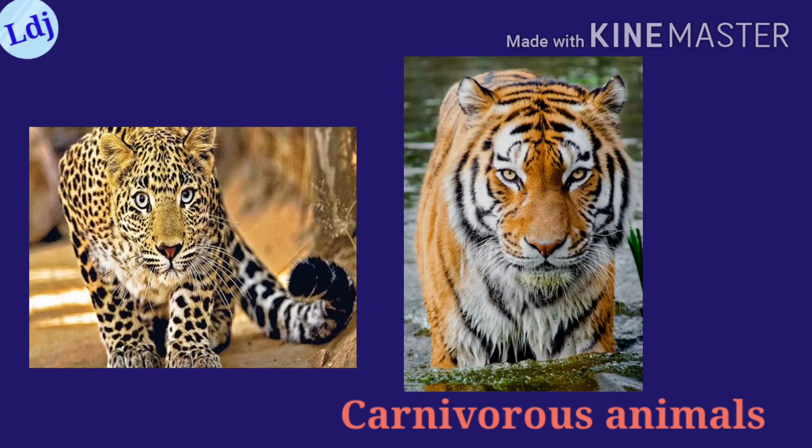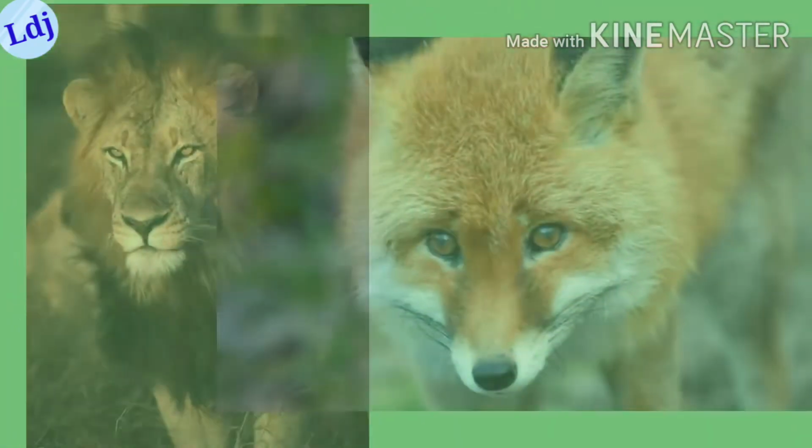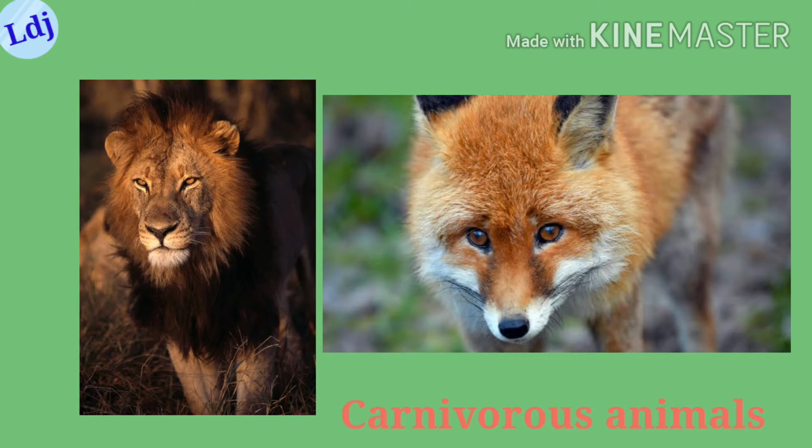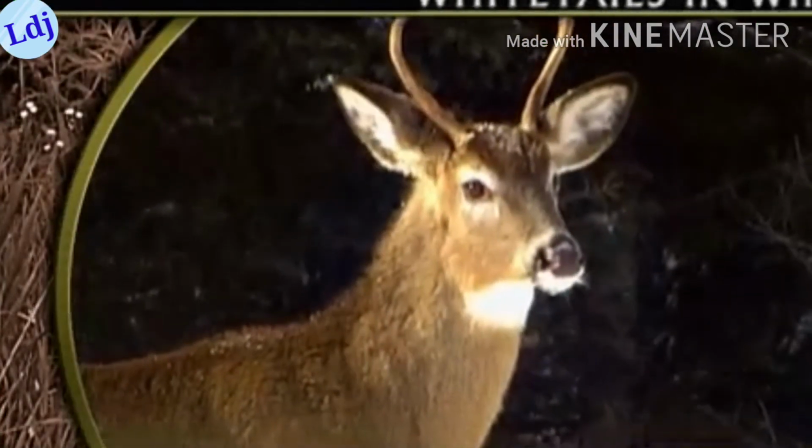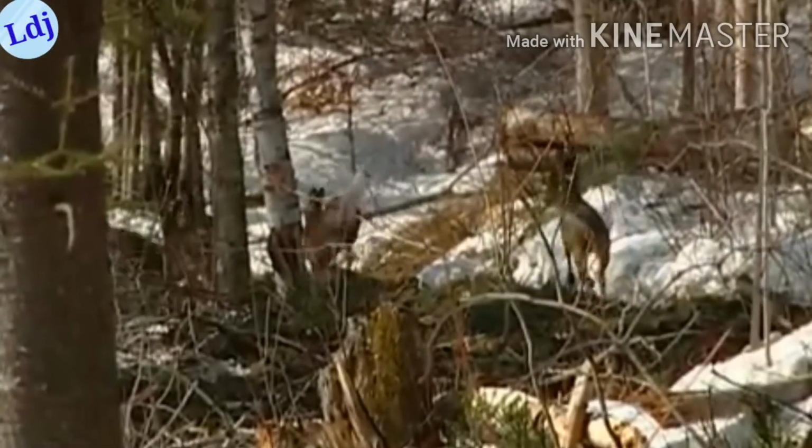The eyes of predatory carnivores are located in the front of their head. It helps them to spot their prey from a long distance. The eyes of herbivores are below the forehead on either side of the head. This gives them wide-angle vision, which helps to protect them from predators.